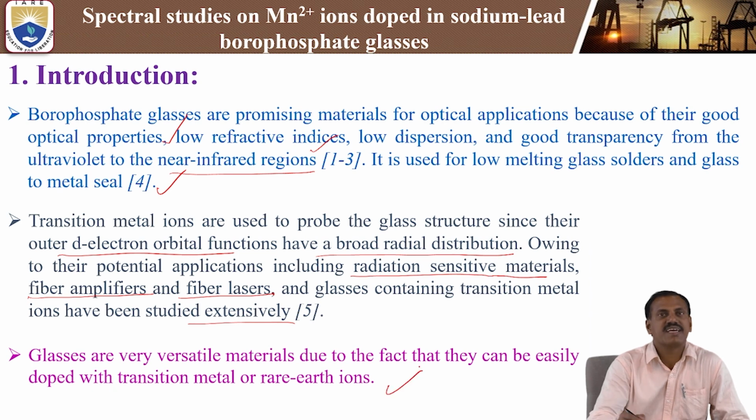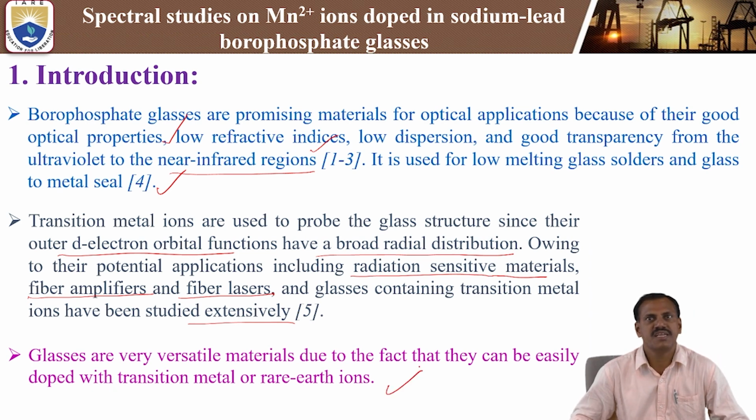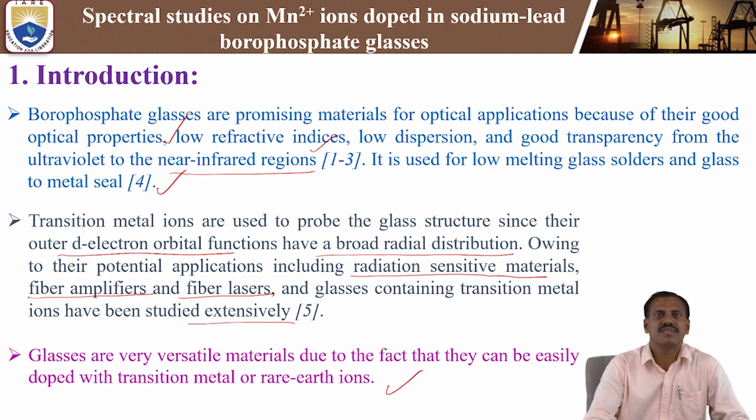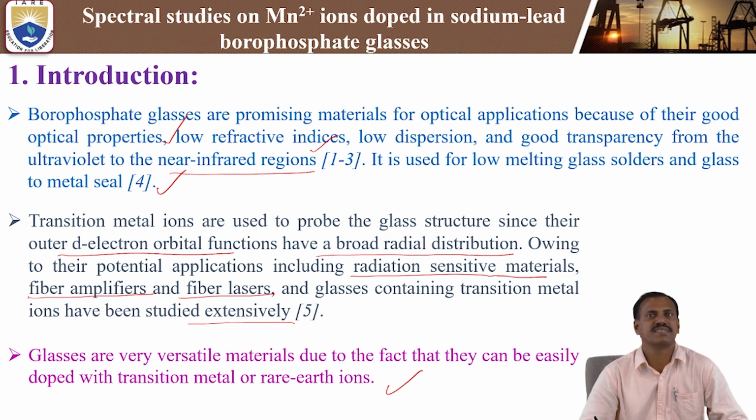Finally, glasses are very versatile materials because they can be easily doped with transition metal ions as well as rare earth ions. Transition metal ions mainly include iron 3+, Mn2+, chromium 3+, and nickel 2+. These are different kinds of transition metal ions. There are also rare earth ions for different applications, such as dysprosium, samarium, erbium, yttrium, and different kinds of lanthanide ions.